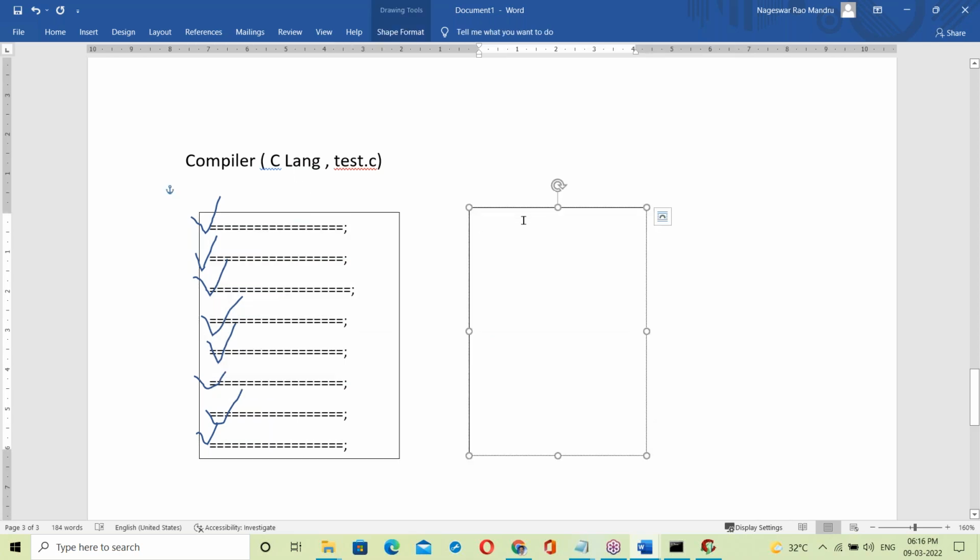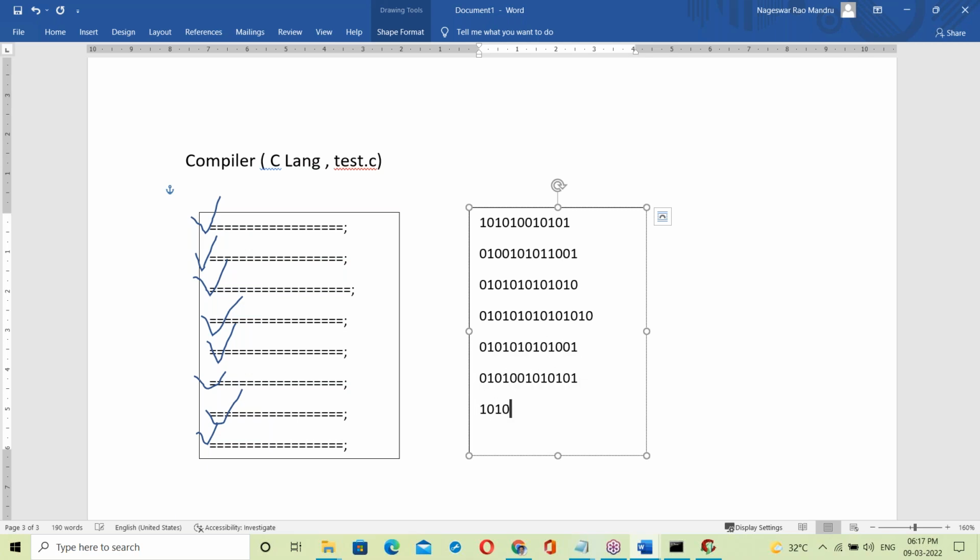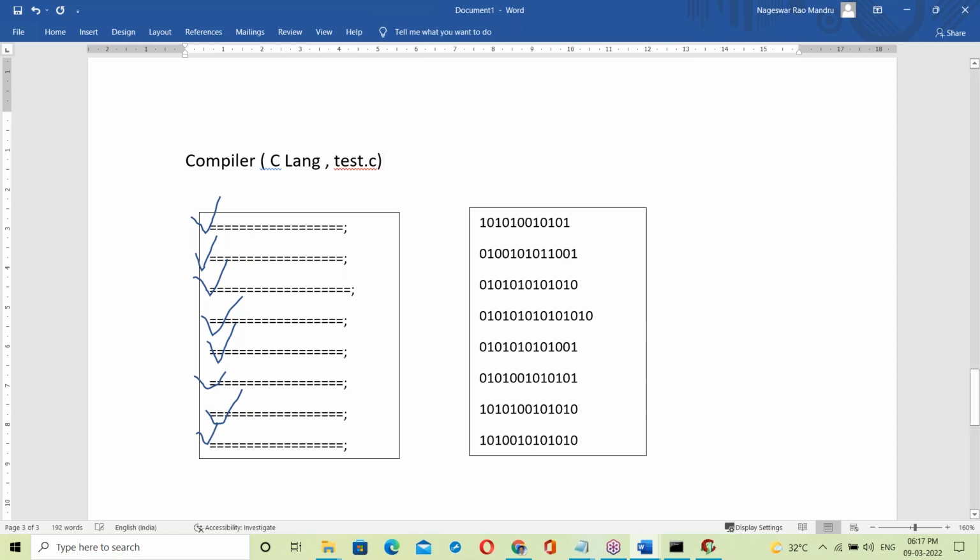The compiler converts the whole code into binary formats, zeros and ones. The complete code, all lines from top to bottom, is converted into binary format and written to another file. That file is called an exe file. Exe means executable file. That exe file is given to the processor. The processor takes the exe file and generates the output.